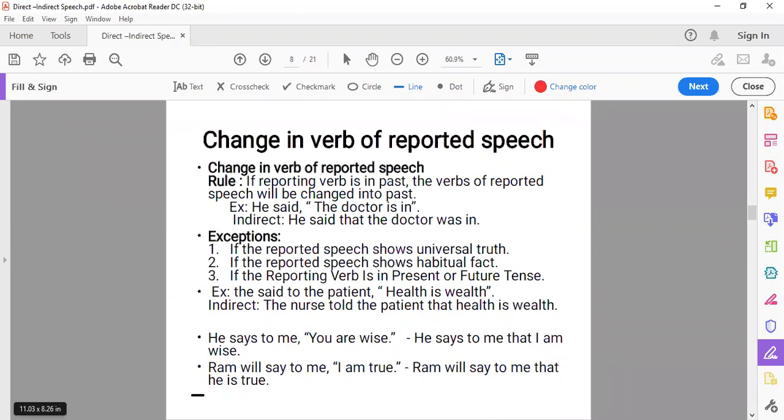The tense is same. Ram will say to me, I am true. Now the reporting verb is in future tense, will say. So no change of tense. Ram will say to me that he is true. Now here I is first person, changes with the subject of the reporting verb, that is Ram. So we change I into he, and with he we use helping verb is. So the sentence has changed. He is true, but there is no change of tense. Clear?